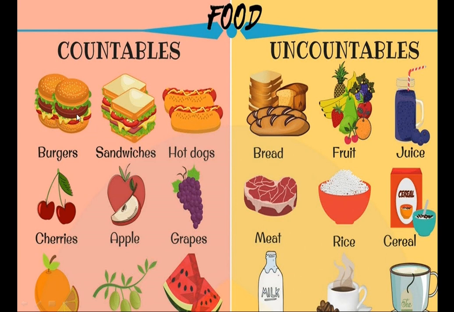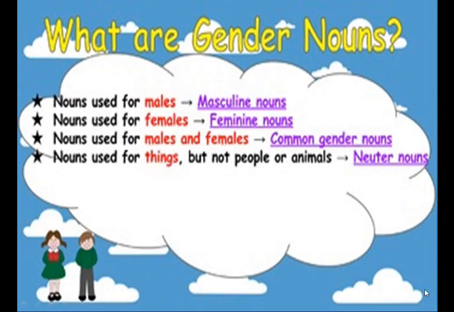Burgers, you can see 2 burgers, 2 sandwiches, 2 hot dogs, 2 cherries, 1 apple, grapes, oranges, watermelon. And non-countables, these can be counted in grams or kilograms or liters or milliliters. Like bread, 1 packet of bread you will say. Fruit, juice, meat, rice, cereal, milk, coffee, tea, these are all uncountable nouns.